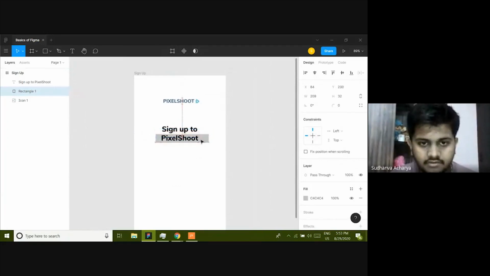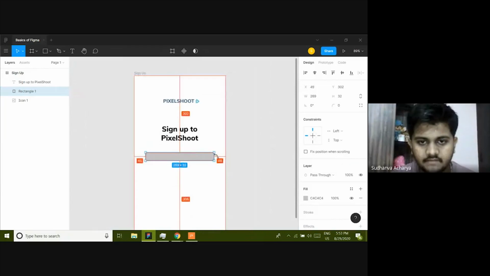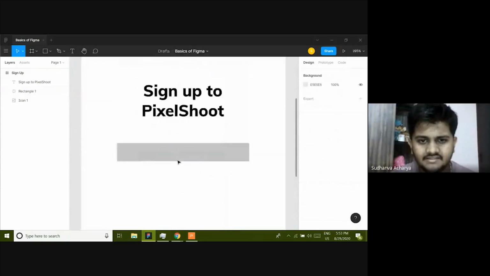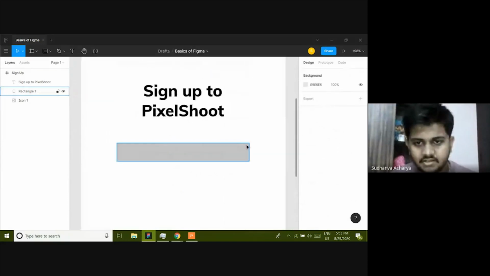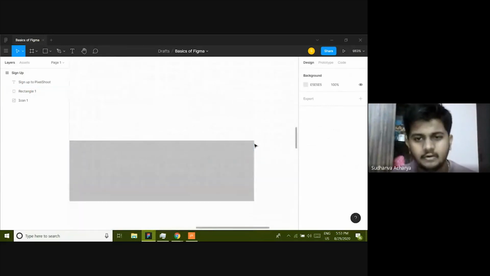So I want to drag it down, give it a spacing of 40, let's say, and then increase its width to somewhere like 64 would look good. Yeah, 64. And then the corners are really sharp, right? You don't want that in your UI design. I want this to be rounded.